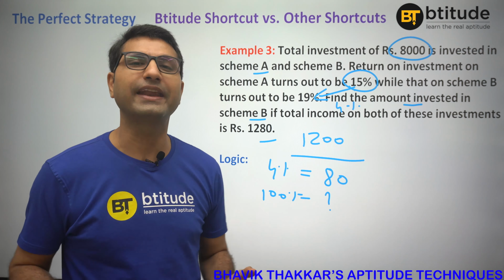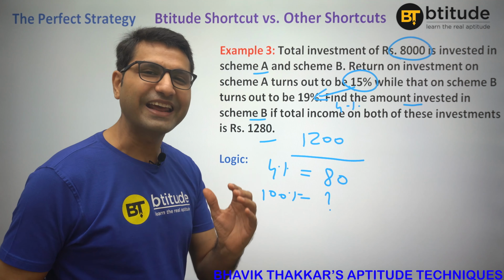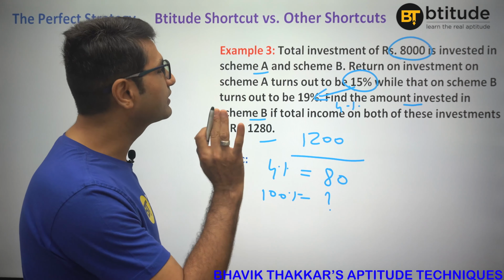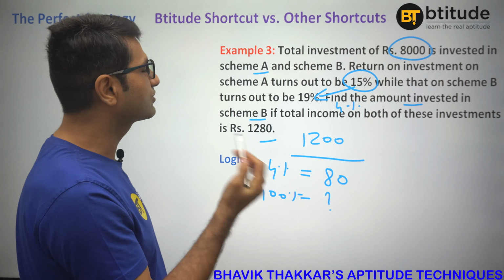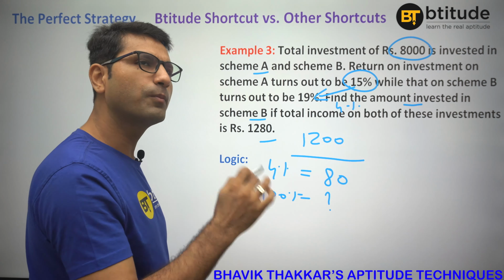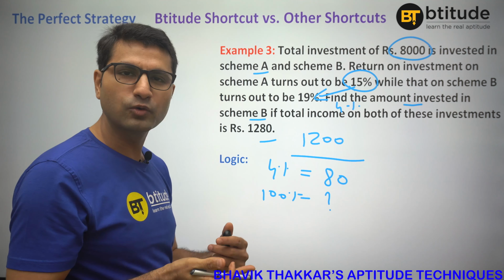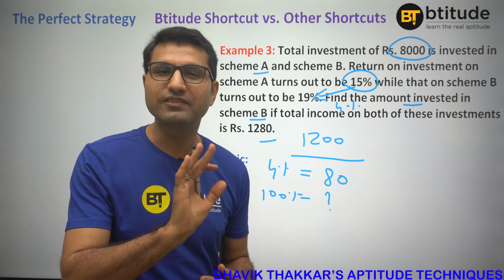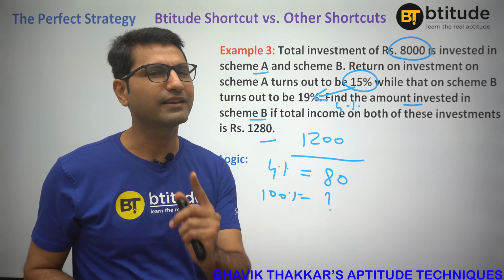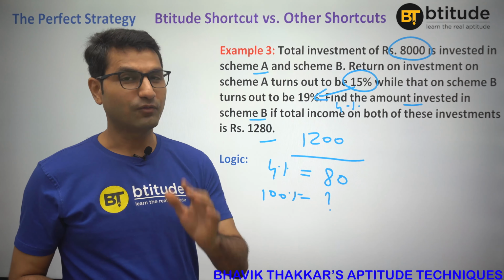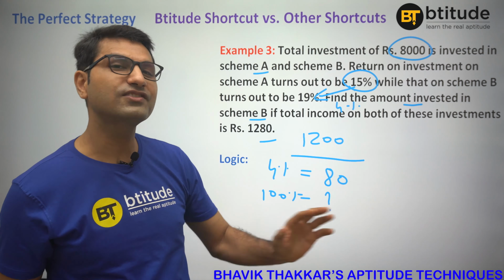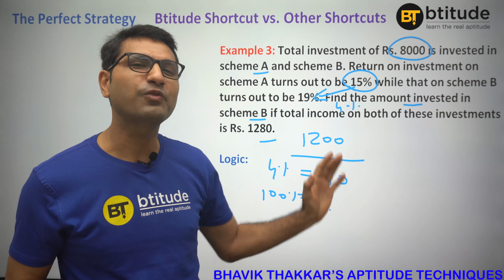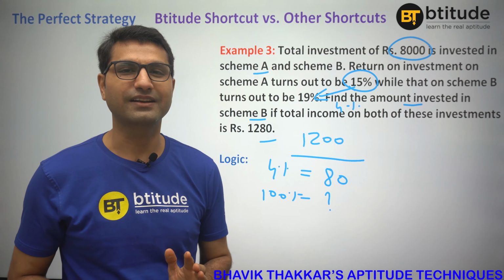Right now I am explaining, that's why I am writing all of this. In the exam, you can figure it out something like this. Once you understand the question, you will directly calculate this. 8000's 15% is 1200, 80 more, 4% is 80, 100% into 25, 80 into 25, 2000. That's it. Are you getting this? Not even 15 seconds. I would have hardly taken 5, 6, 7 seconds. Fine? Once you understand the question. Reading and understanding it may take around 5 to 7 seconds more, but in total, these questions should not take more than even 15 seconds.